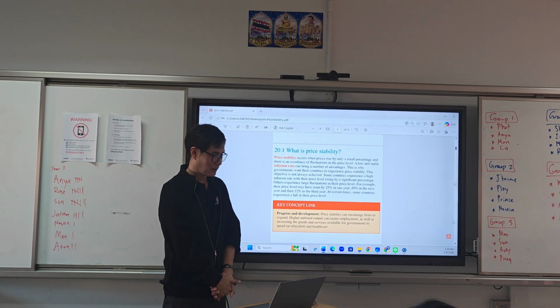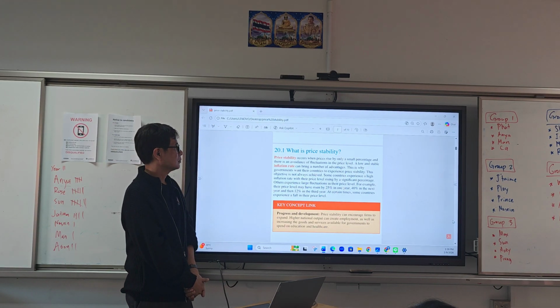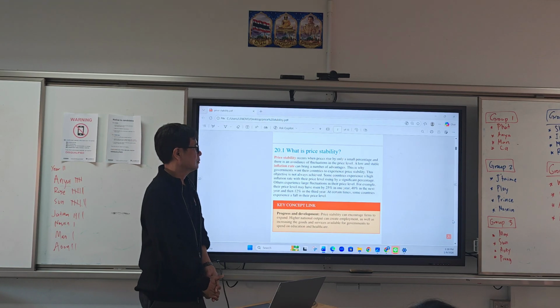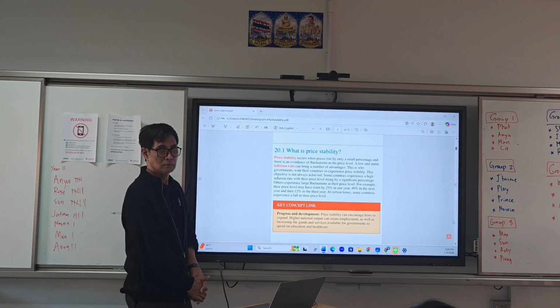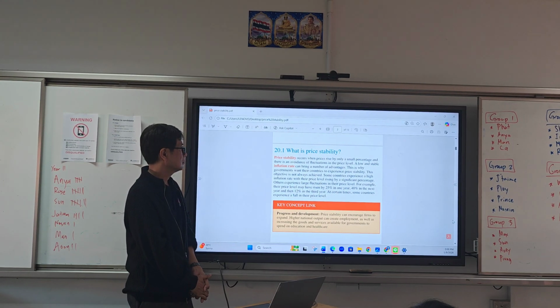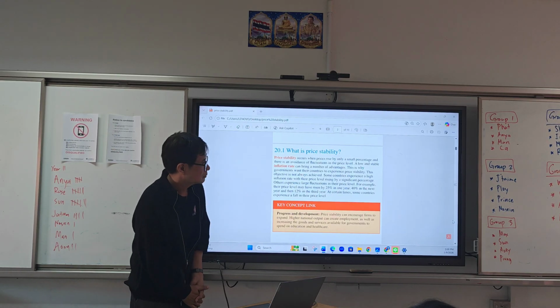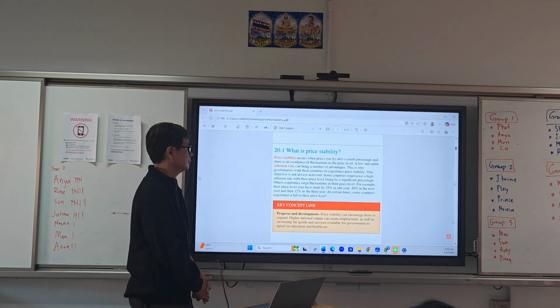Price stability is when prices rise by only a small percentage, and there is avoidance of fluctuation in the price level. A low and stable inflation rate can bring a number of benefits when countries experience price stability.